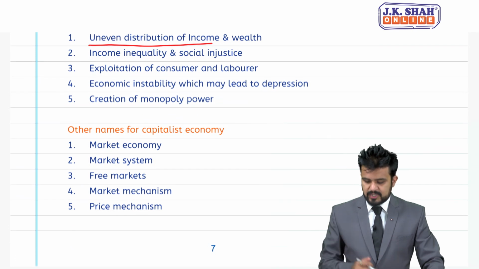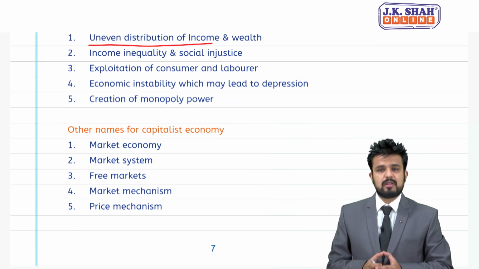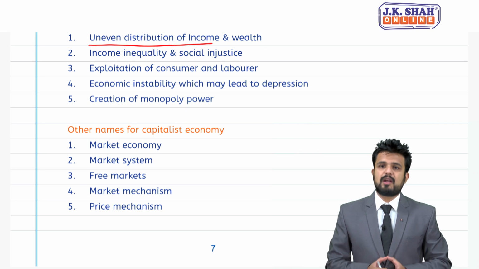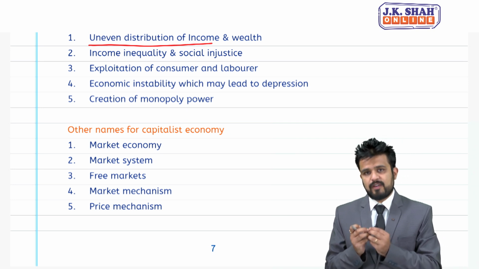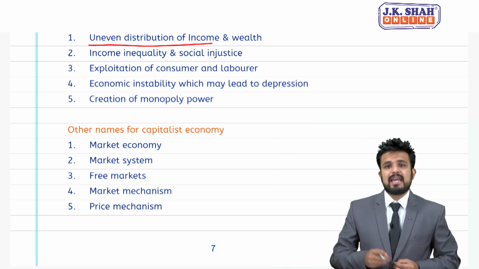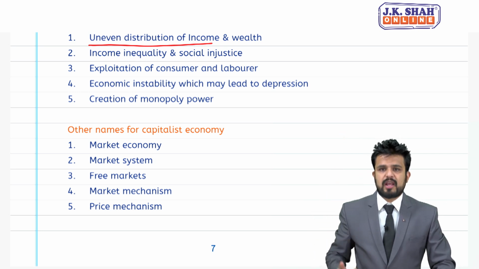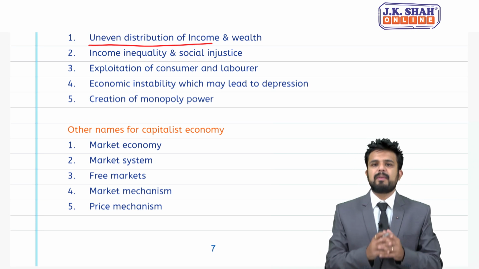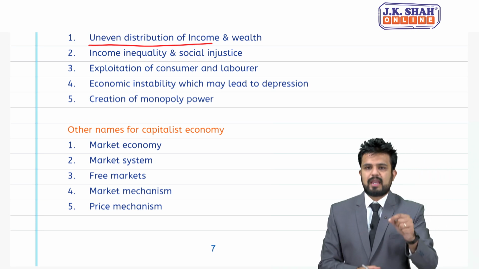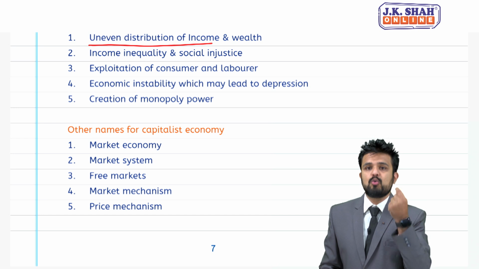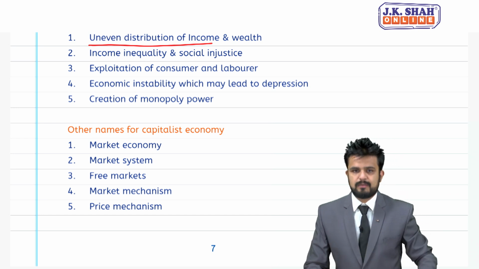Next is economic instability, which may lead to depression. Since there is no government control, government is playing a very minor role here. Government's intervention is not there. So expansions and contractions will be fast, will be quick. Such economies, capitalist economies, are prone to recession and depression.